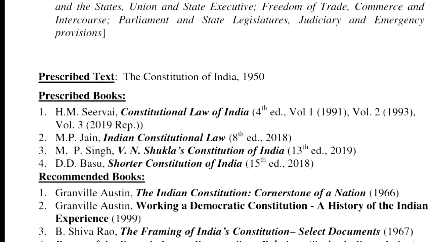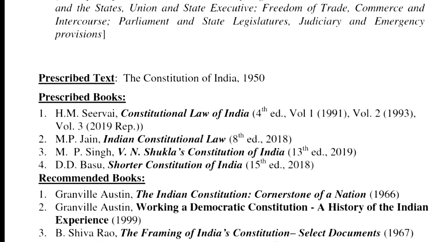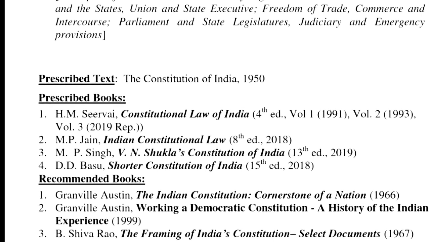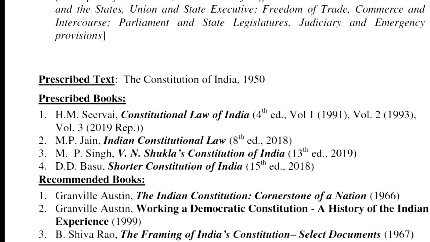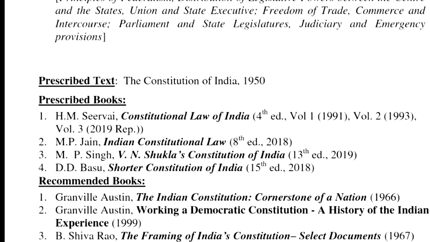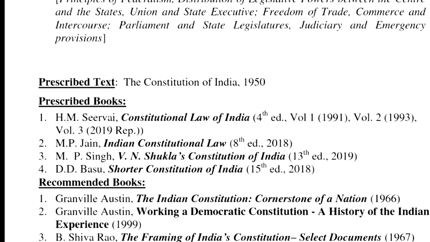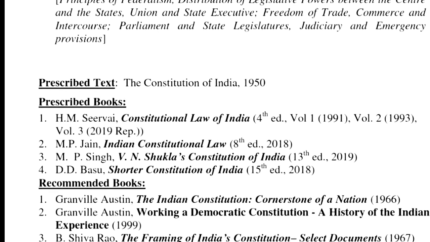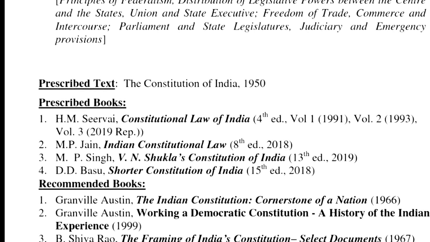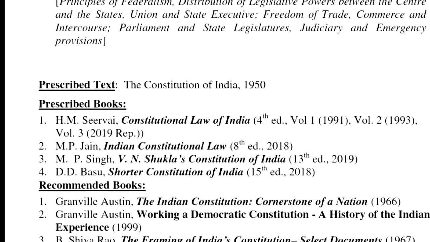Before that, I will just respond to Runchun's comment. Can notifications under the Disaster Management Act currently be challenged in the court? Yes, Runchun. All executive and legislative actions can be challenged before the court. Ma'am, so they will be considered as law under Article 13 that we just discussed? Yes, definitely. So you just open Article 13(3) and see what it says. Law includes any ordinance, order, bylaw, rule, regulation, notification.